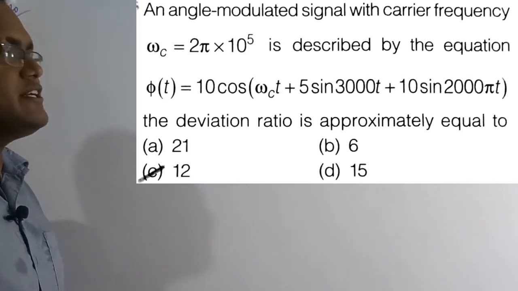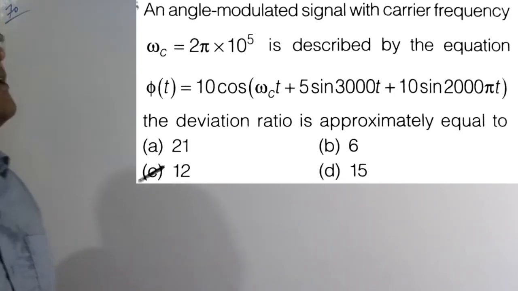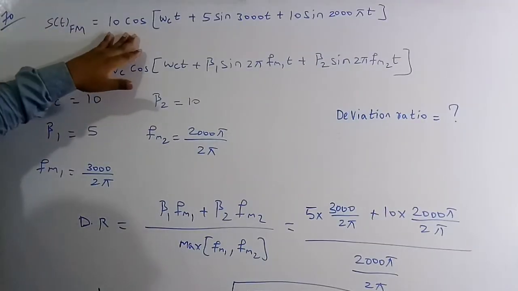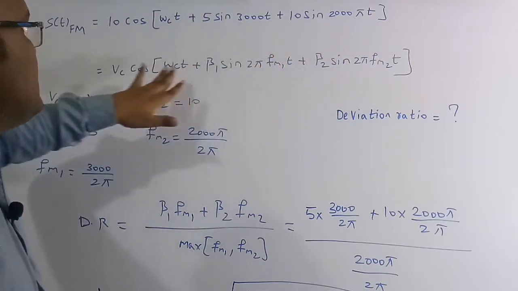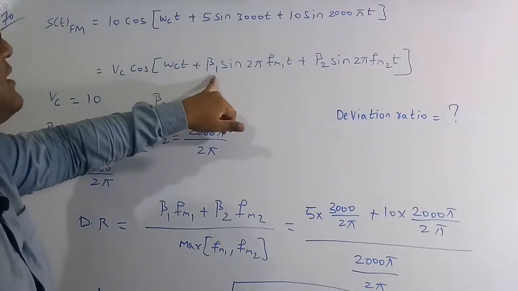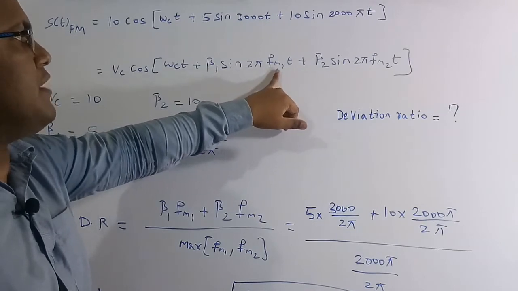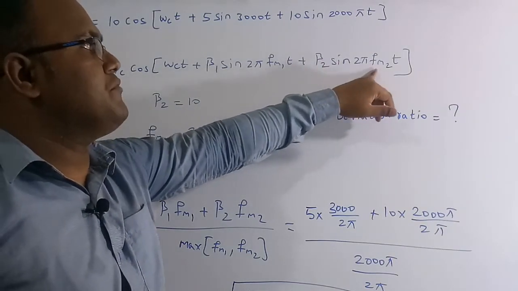Option C, 12, is the correct solution of this question. So let's solve this numerical. This is the signal given in the question. For this signal, we are going to compare with the standard signal, which is Vc cos omega ct plus beta 1 sin 2 pi fm1 t plus beta 2 sin 2 pi fm2 t.